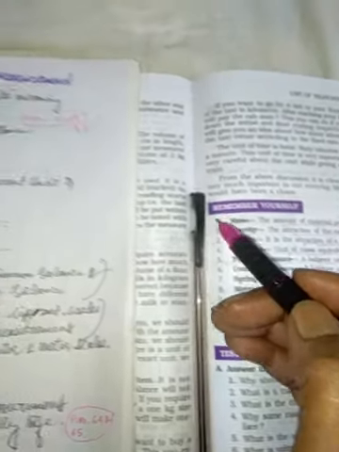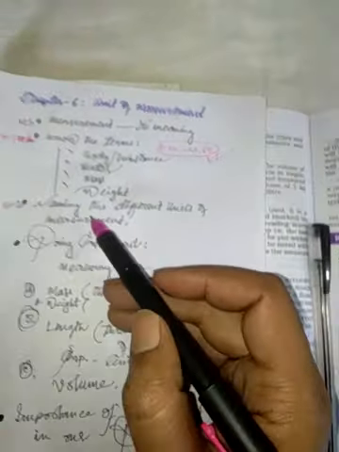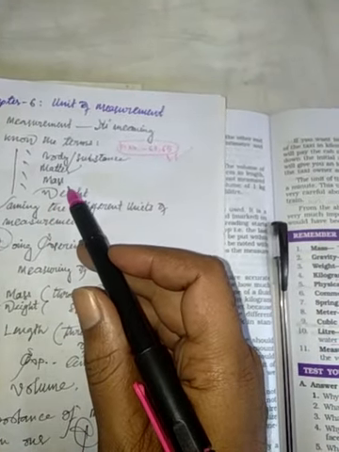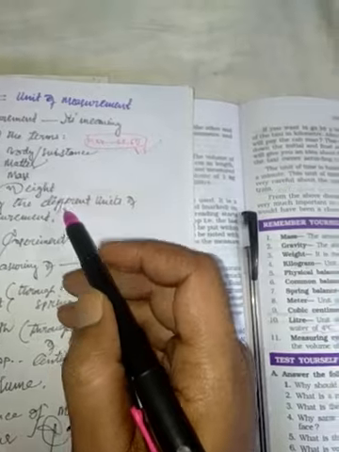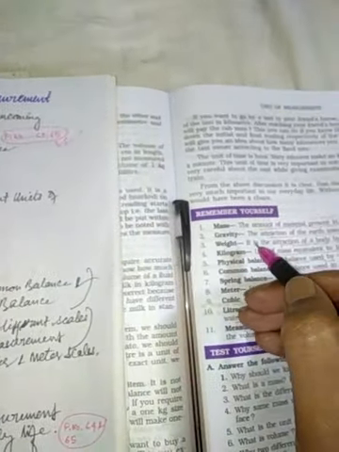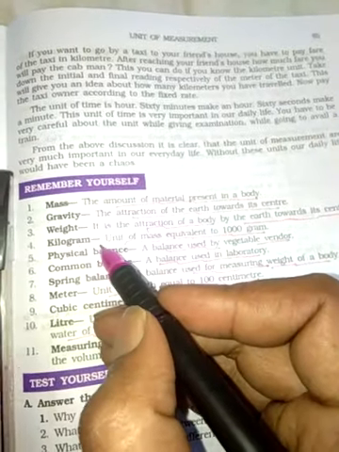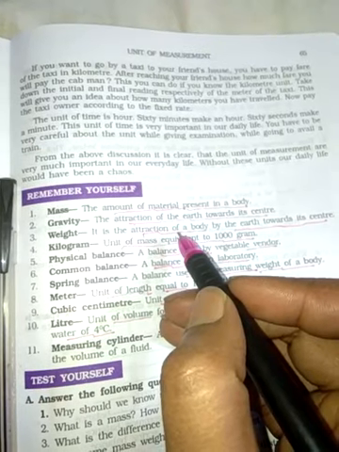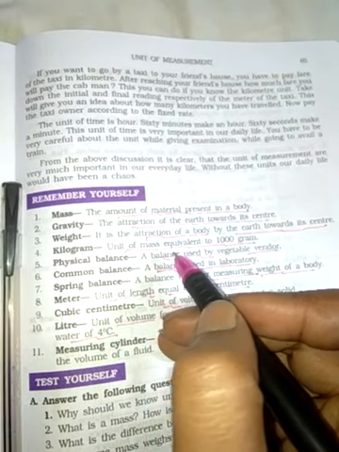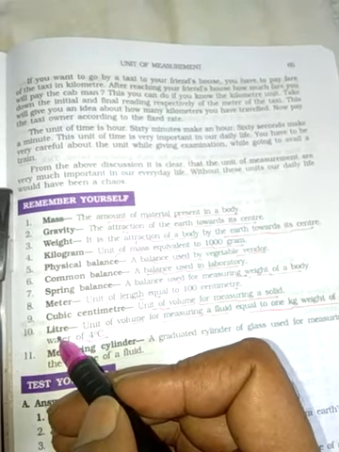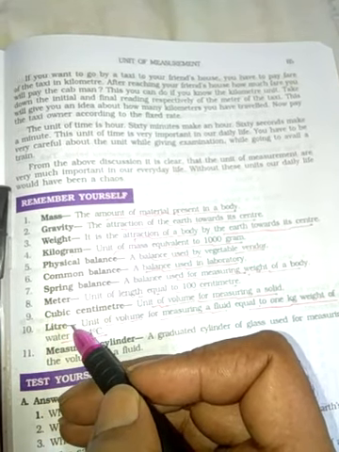As I mentioned earlier, if you ask me what is the unit of mass or the unit of weight, the answer is the same, that is the kg, whereas the standard unit of volume is not the cubic centimeter but the liter.